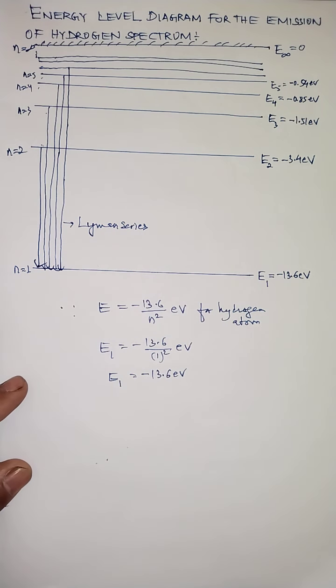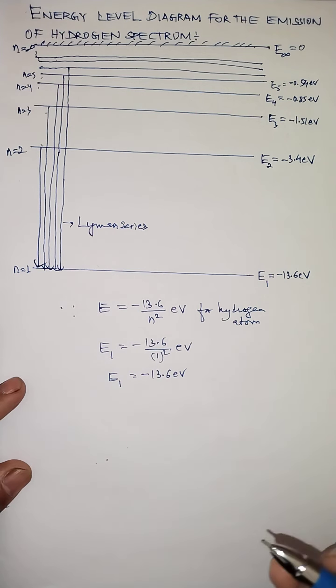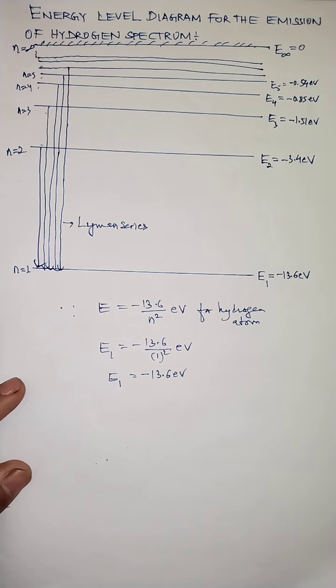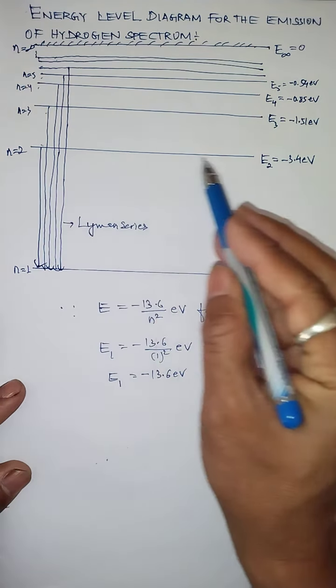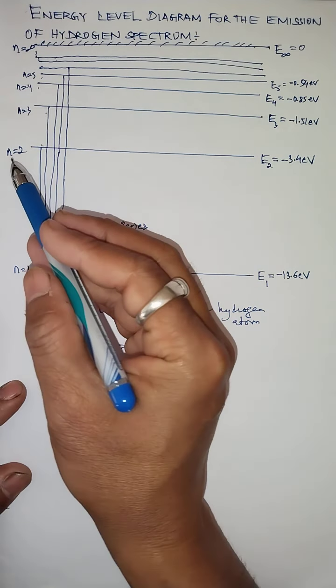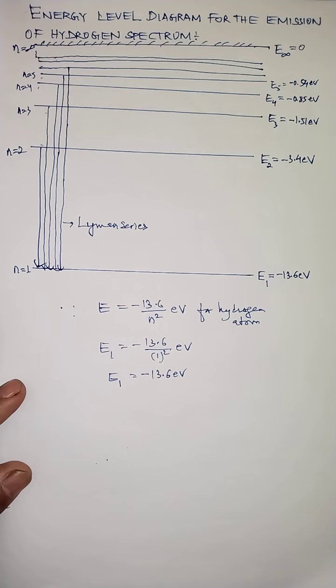Okay. Similarly, we get Balmer series. The next series of hydrogen spectrum after Lyman series is Balmer series. And in Balmer series, the electron has to jump from the higher orbits like 3, 4, 5, 6, up to infinite, to the second lower orbit, that is 2. So what is the lower orbit in Balmer series? 2. And what are the higher orbits? 3, 4, 5, like that.